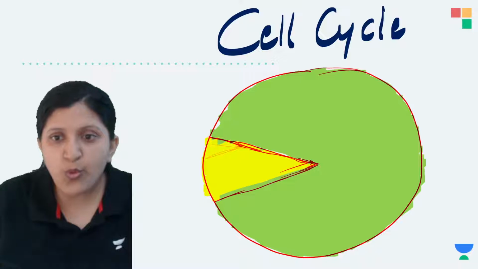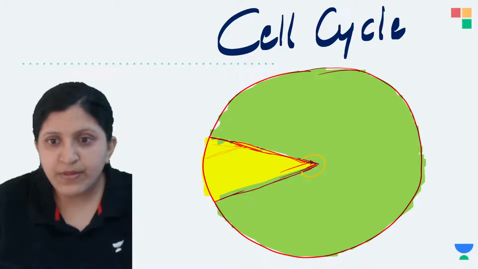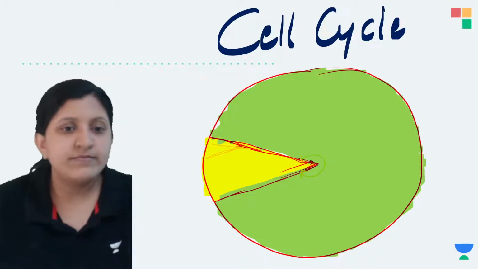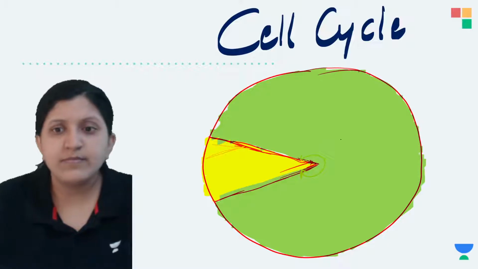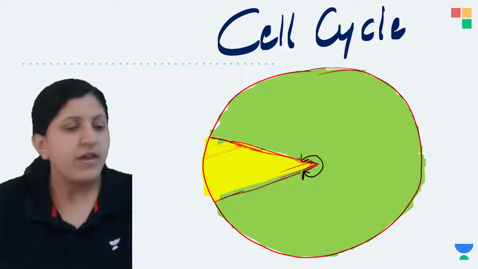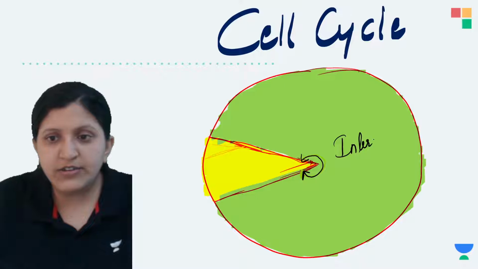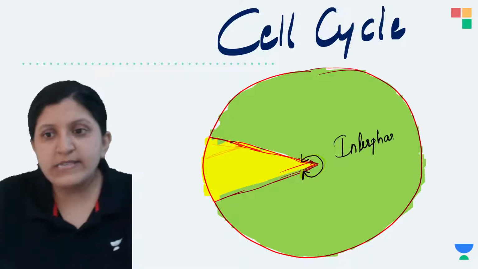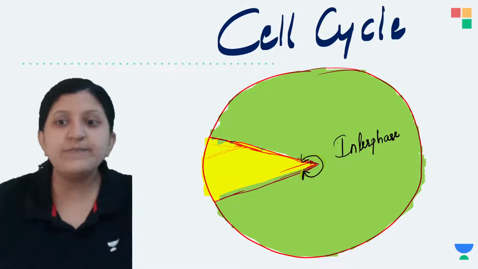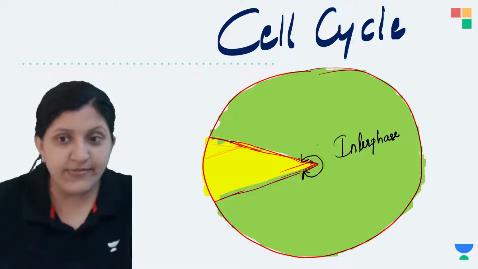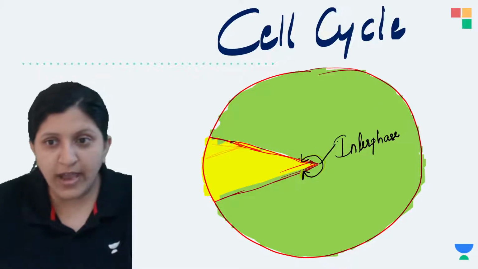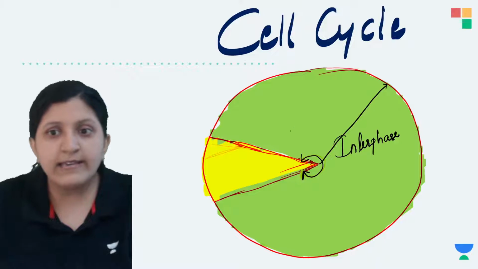Okay, so this whole thing what you see now, I hope it is clear. This is basically an interphase. What is this? This is actually an interphase where the interphase is divided further. So this is divided here as G1 phase. Okay, so this one is a G1 phase.